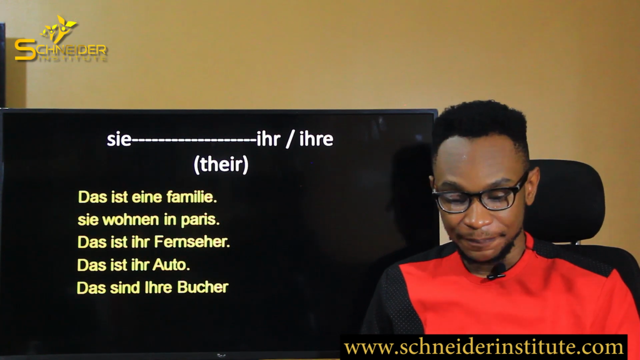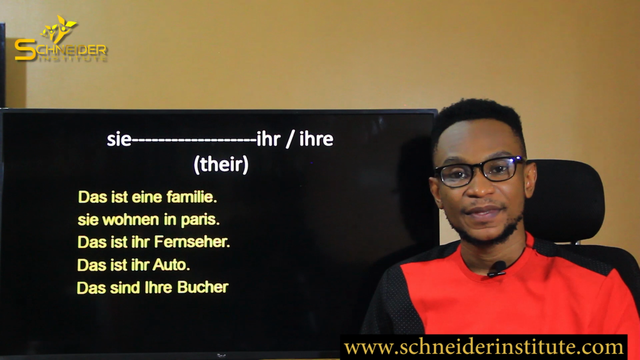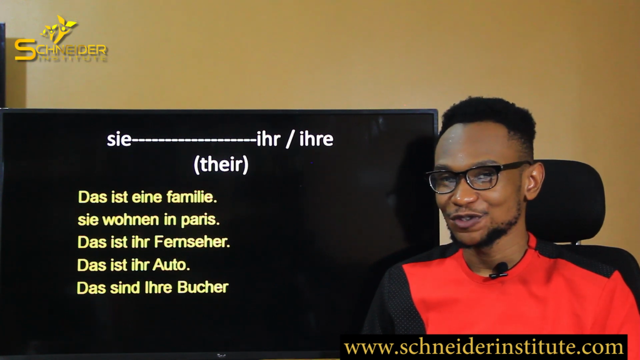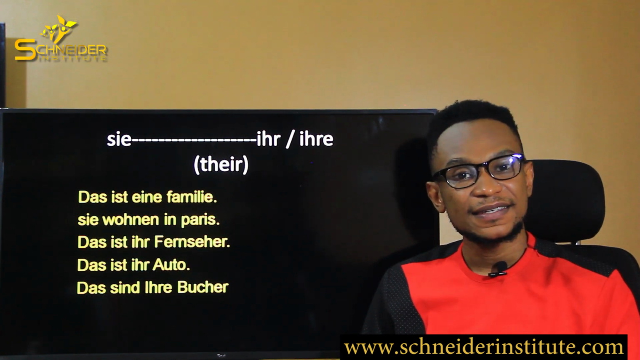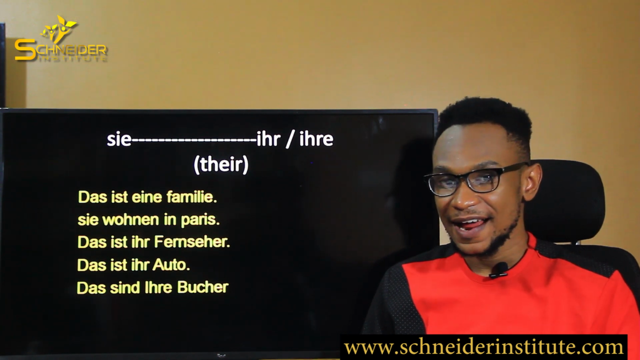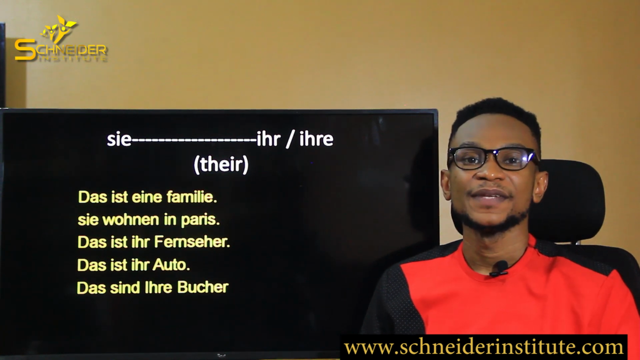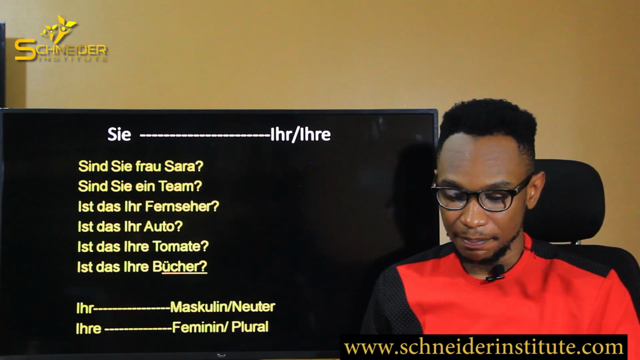Now let's take it again. Das ist ihr Fernseher. That is their television. Das ist ihr Auto. That is their car. Und das sind ihre Bücher. These are their books. Okay?